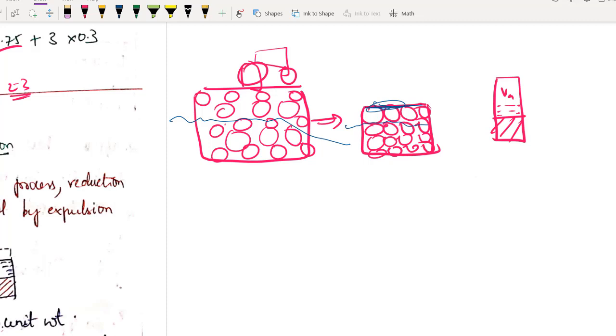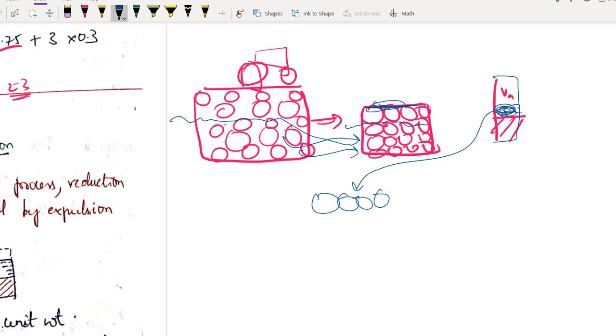While compacting, even water plays some major role. There will be a certain amount of friction between soil solids, right? If there is a certain amount of water, this water will act as a lubricant between soil solids. So what is the role of water in compaction of soil? It will act as a lubricant in between soil solids. Friction कम हो जाएगा so that they can compact themselves in a better way. I hope you got the point.